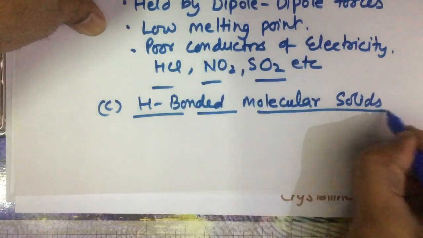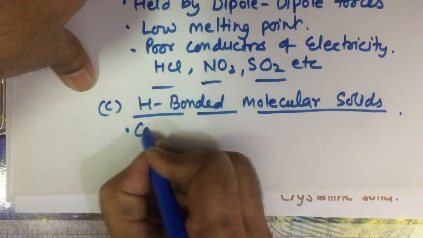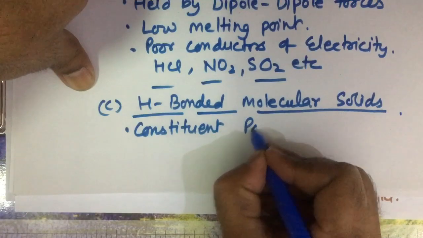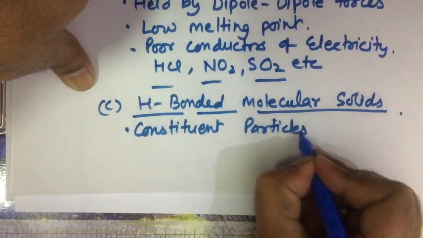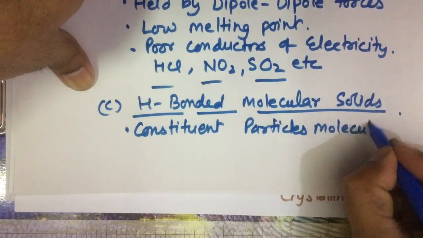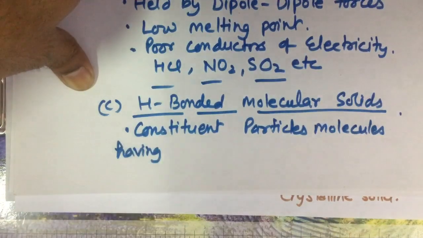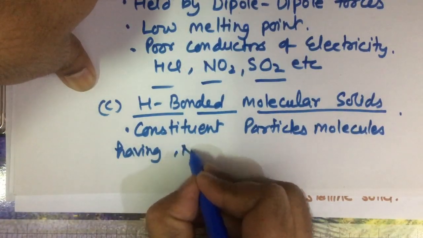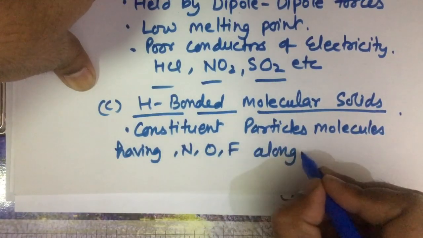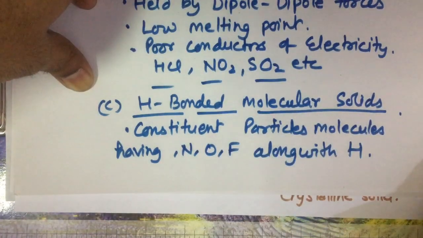In this, the constituent particles are molecules having highly electronegative atoms like nitrogen, oxygen, fluorine, along with hydrogen.